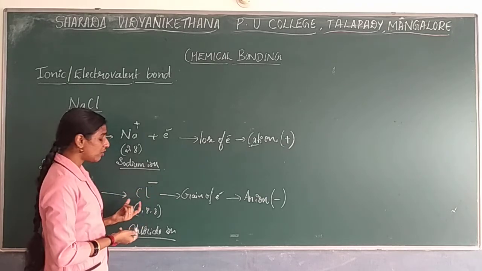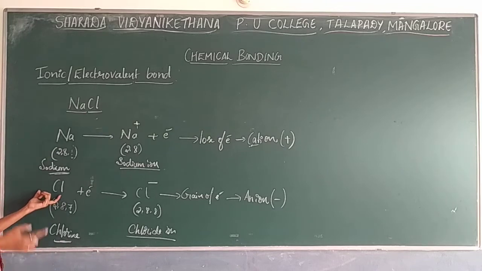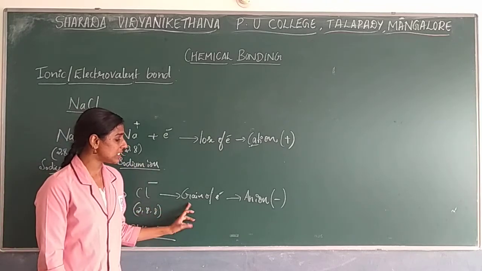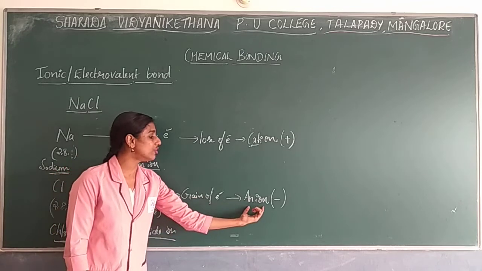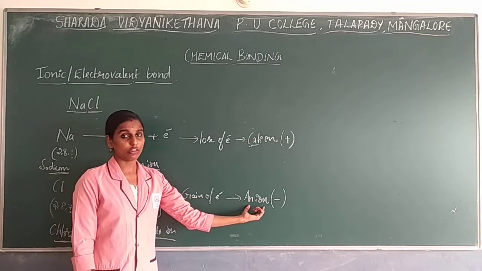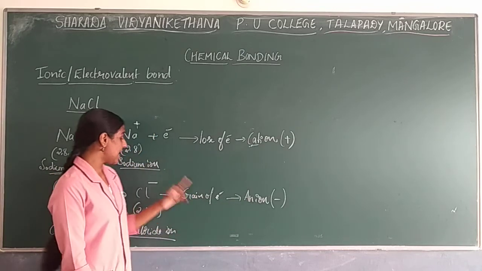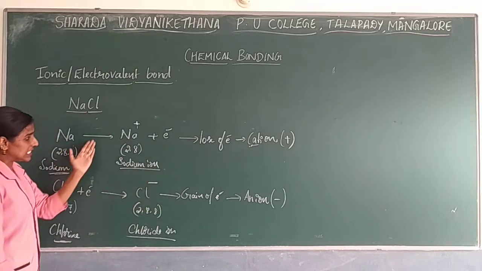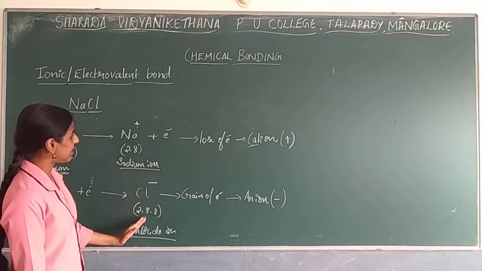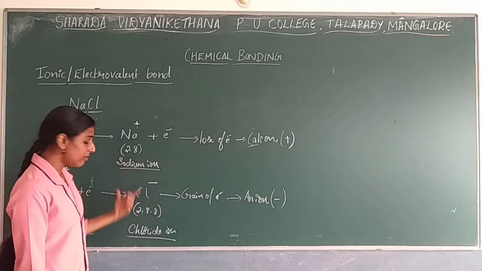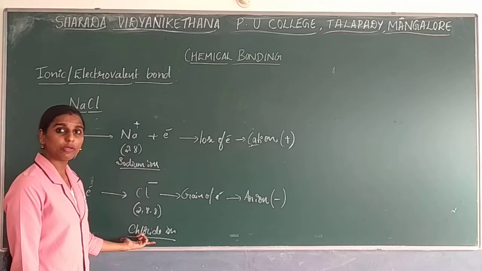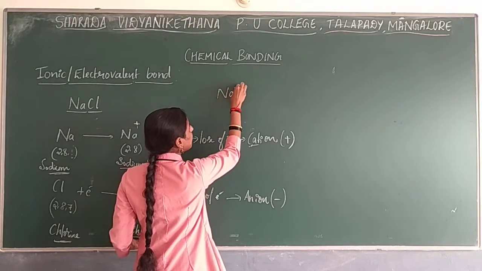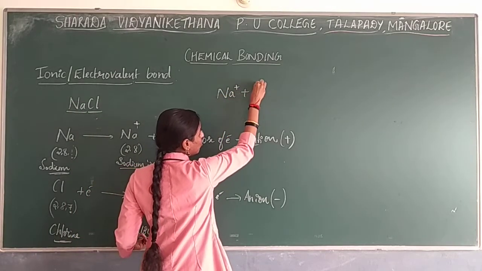Now here, what will happen? The Cl, by gaining an electron, will become an ion. So that we are going to consider as gaining of electron. We are going to consider it as an anion. The formation of an anion will take place and it will get a negative charge. So now here you can see the ionic formation will take place. The sodium ion has been formed as well as the chloride ion. So we can write the sodium ion as well as the chloride ion.